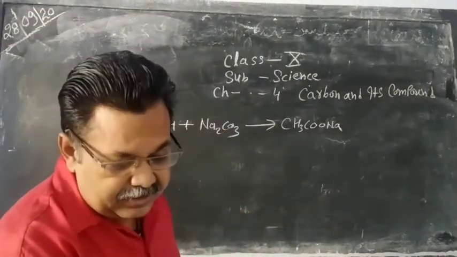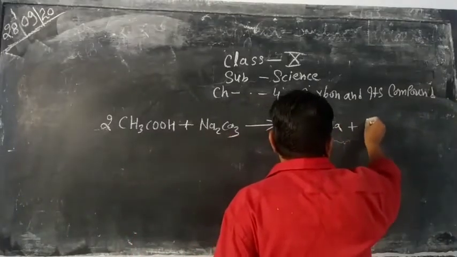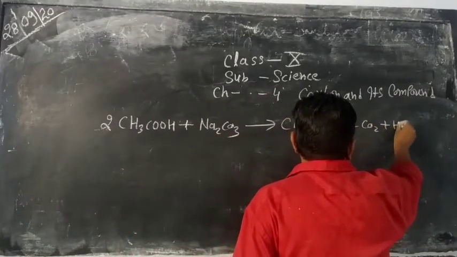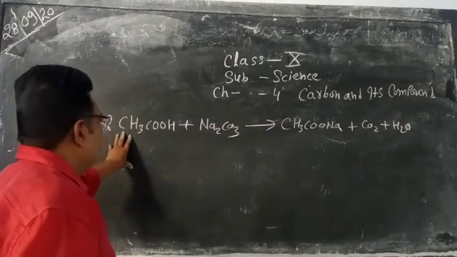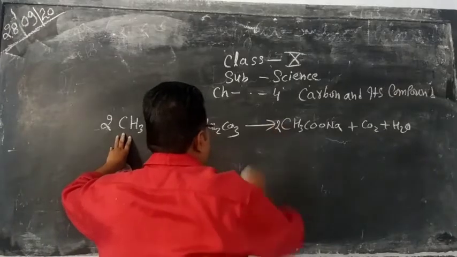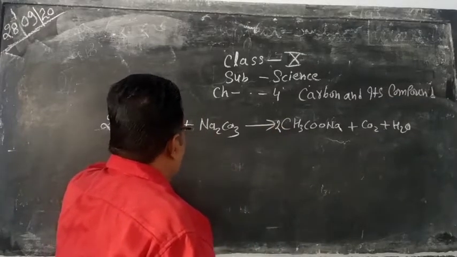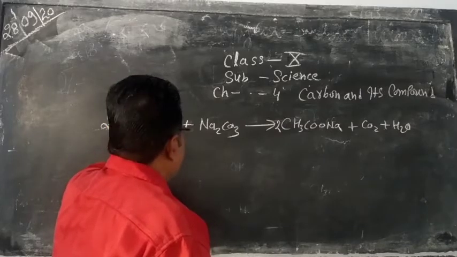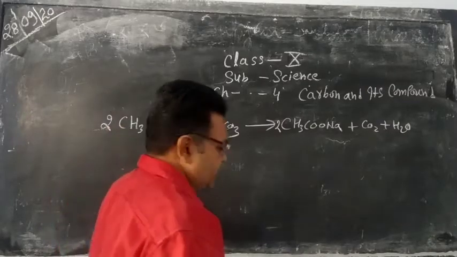and carbon dioxide and water are removed. So balancing the reaction, we have to take 2 here, 2 CH3COONa, and CO2 and H2O will be removed.